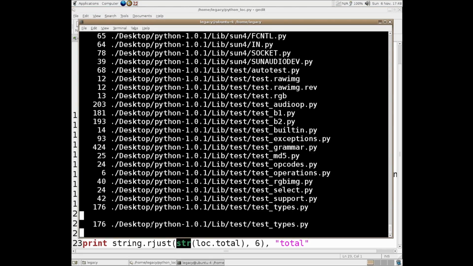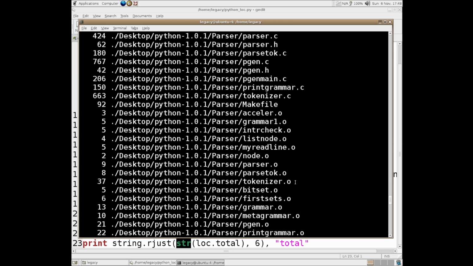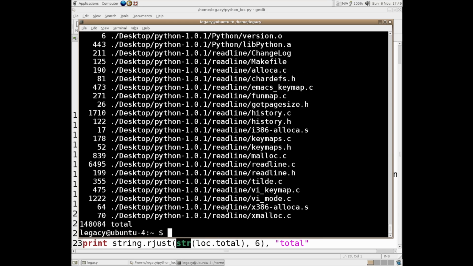It's counting them all. It takes a lot longer the first time it does it. So if you do it again, it's far quicker. I don't know why. But as you can see, it's going through each and every one. Of course, the way the console works, we can't actually see beyond a certain point. But we're counting all the lines in each individual file. And then we get this nice little output. It's 148,000, actually. 148,084 lines in total. That includes all the documentation and everything like that.